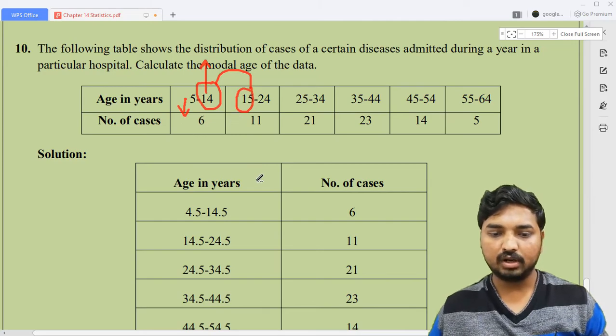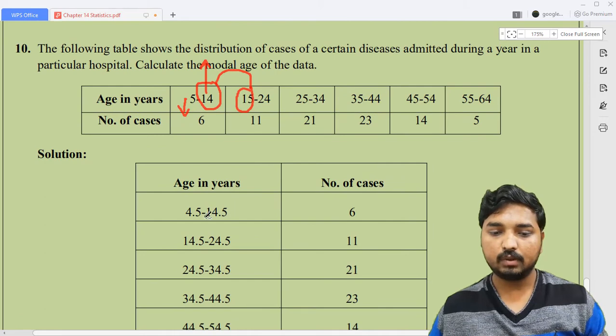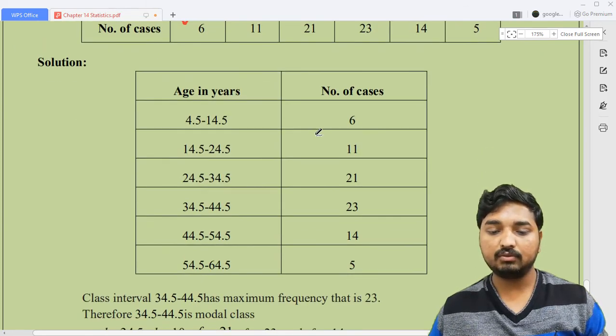So the class interval which is made continuous will become like this. 5 minus 0.5 becomes 4.5, and if you add 0.5 to the upper limit, it becomes 14.5, and then 14.5 to 24.5, 24.5 to 34.5, 34.5 to 44.5, 44.5 to 54.5, 54.5 to 64.5. You need to write this in the table which is made continuous, and